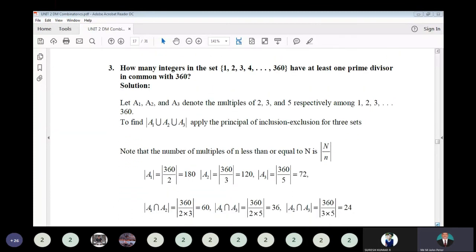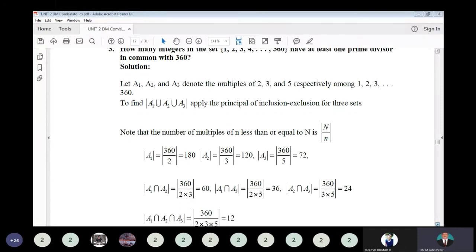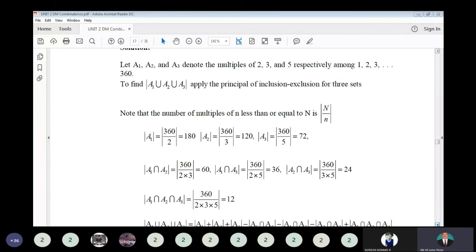Similar kind of problem. How many integers in the set 1, 2, 3, 4, and so on up to 360 have at least one prime divisor in common with 360? Okay, so here take the three prime divisors, that is 2, 3, 5 respectively. So among 1, 2, 3 and so on to 360, those having at least one prime divisor in common with 360 is modulus of A1 union A2 union A3, using the set inclusion exclusion concept.